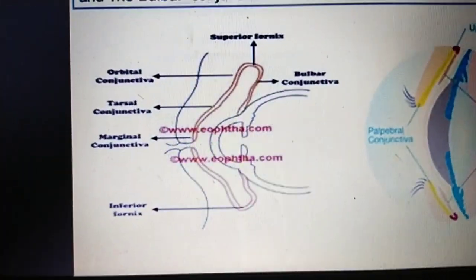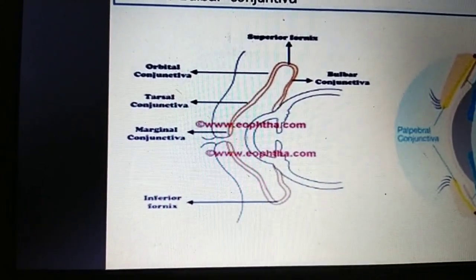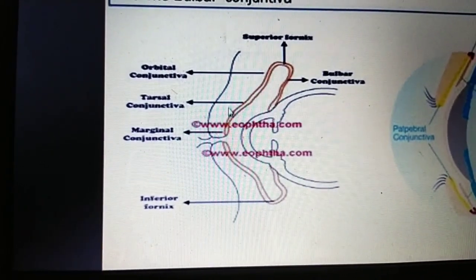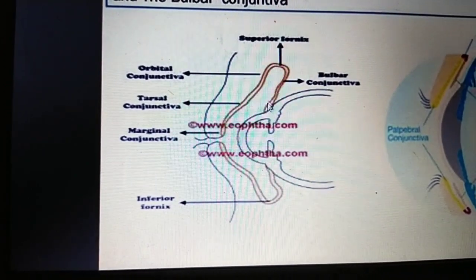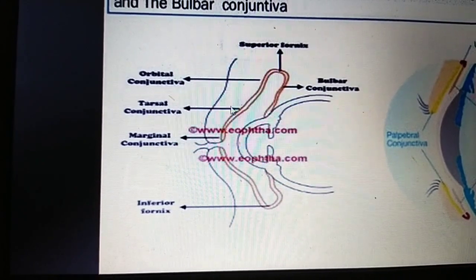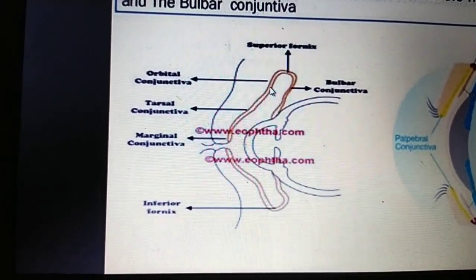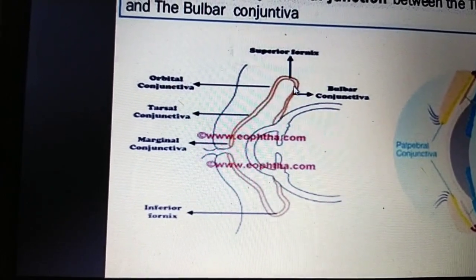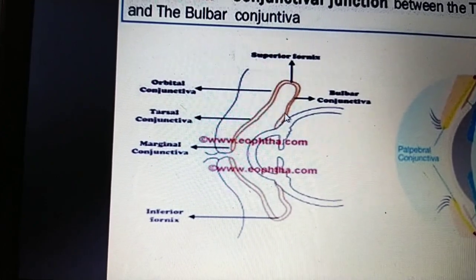You can see it easily in this picture. This is the eyelid, and this is the thin, transparent mucosal membrane, the conjunctiva, that covers the eyelids. This part is the palpebral, this part is the fornix, and this part is the bulbar.